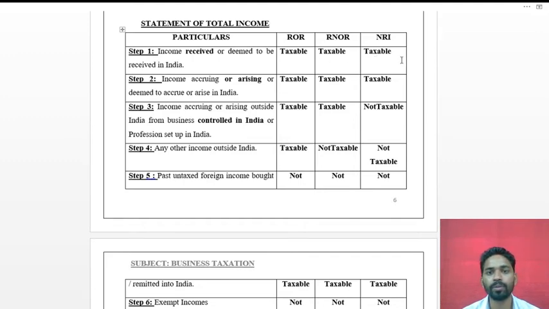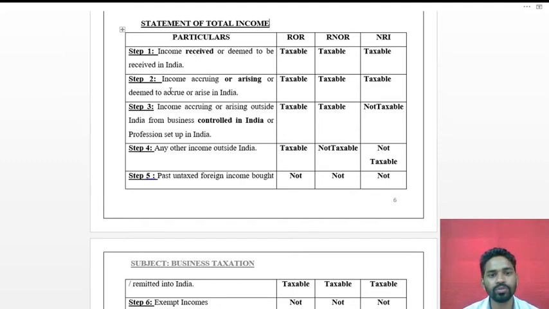It is taxable for the non-resident also because it is received in India. So this is the first case.